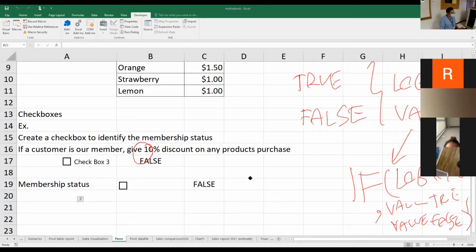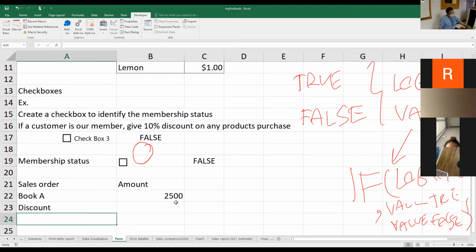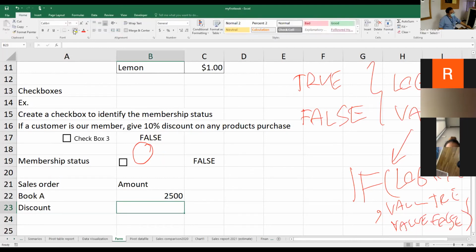Assume that we have data like this. We have a sales order, and this is the amount. Assume the customer purchases book A, the amount is 2,500 baht. Then the next line will be the discount. We will identify the discount rate here.